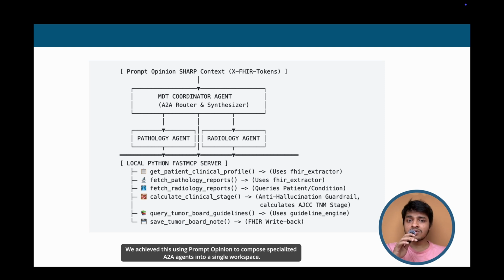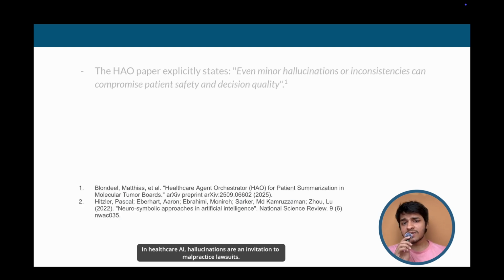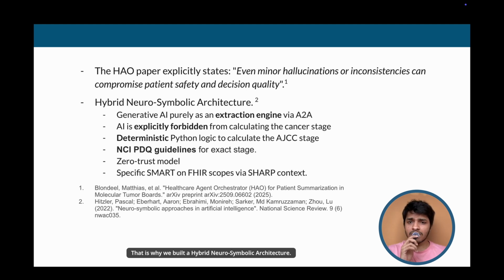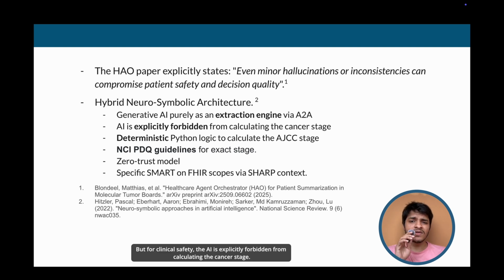We achieved this using Prompt Opinion to compose specialized A2A agents into a single workspace. In healthcare AI, hallucinations are an invitation to a malpractice lawsuit. That is why we built a hybrid neurosymbolic architecture. We use generative AI purely as an extraction engine via A2A, but for clinical safety, the AI is explicitly forbidden from calculating the cancer stage.